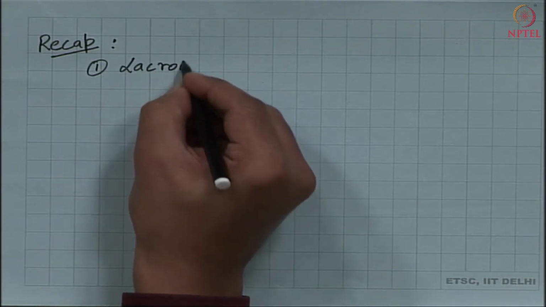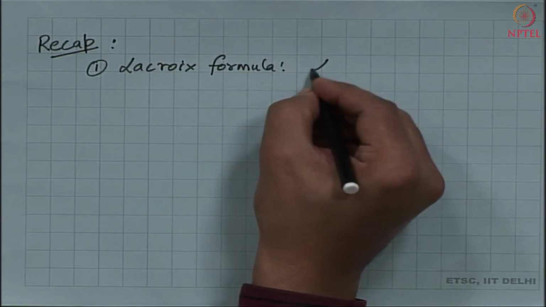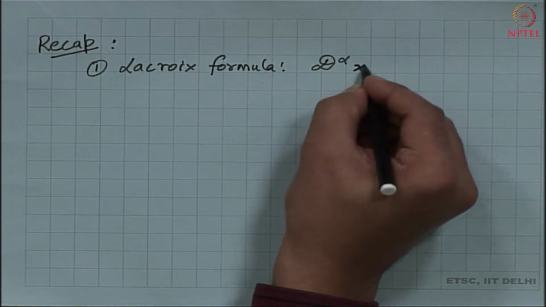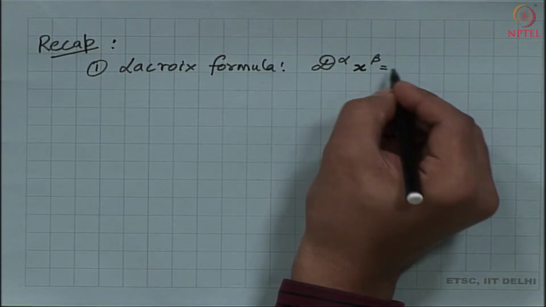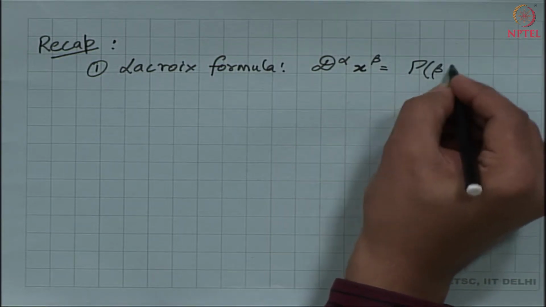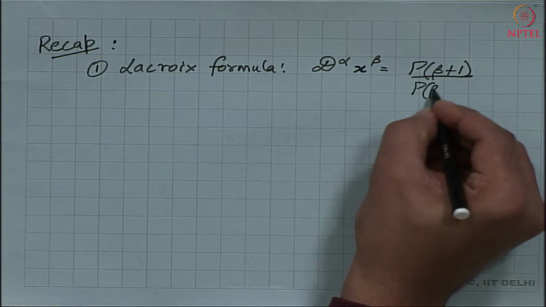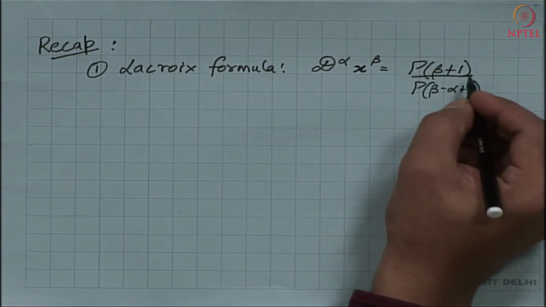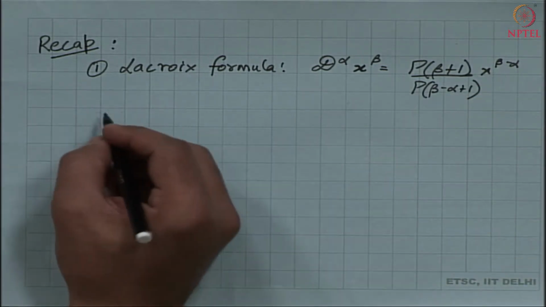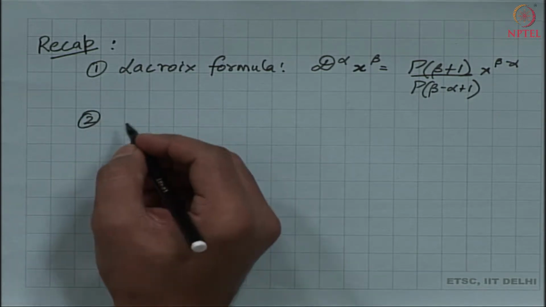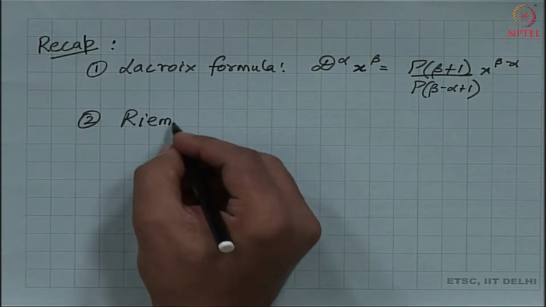According to the Lacroix formula, the fractional derivative of a polynomial, a variable to the power beta, is given by gamma of beta plus 1 divided by gamma of beta minus alpha plus 1 times x to the power beta minus alpha.